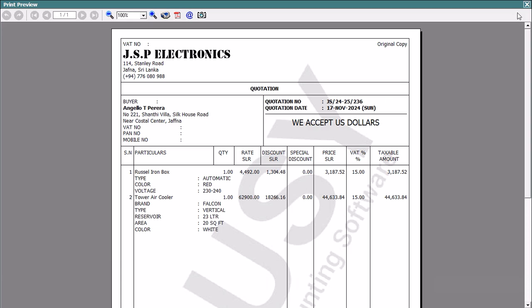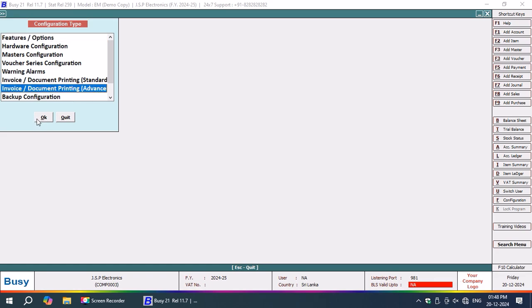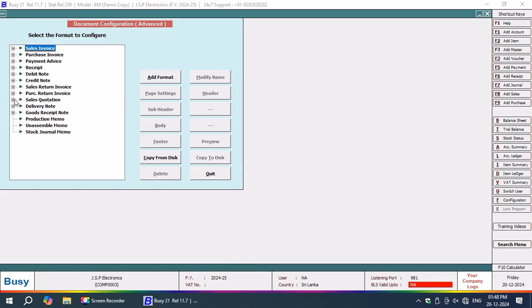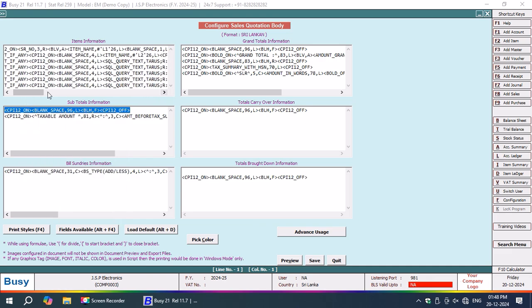Type, what is the type? Automatic. Color red. Voltage 232, 240. See, now automatic process, nothing has been done. So everything for every item group, whatever the configuration is there, the same configuration is coming. So we need not bother about anything.